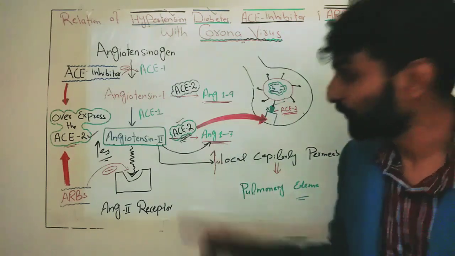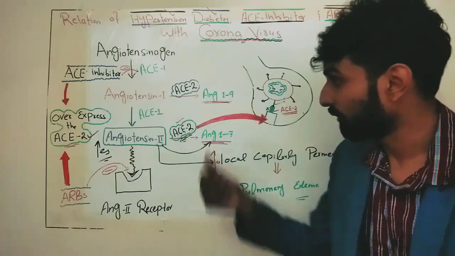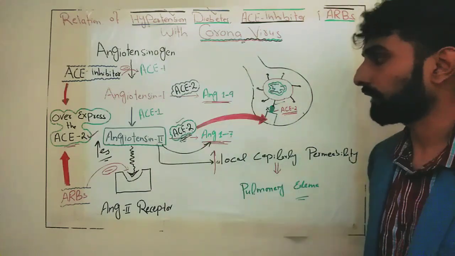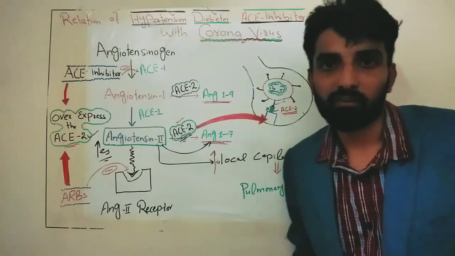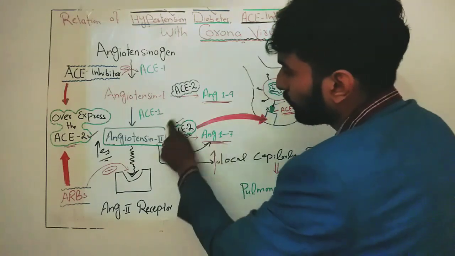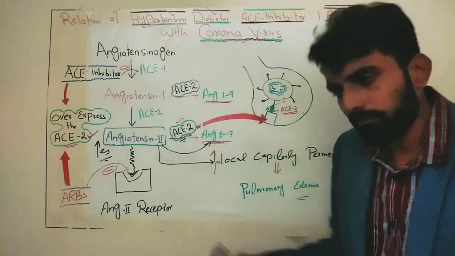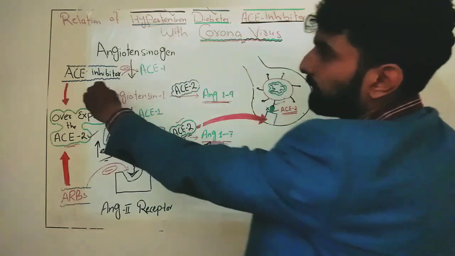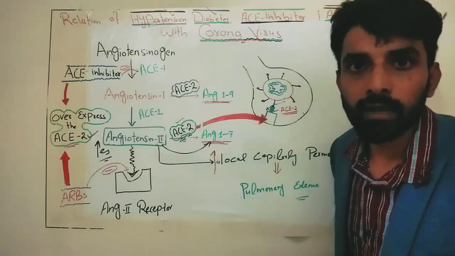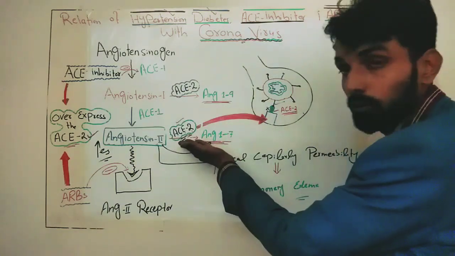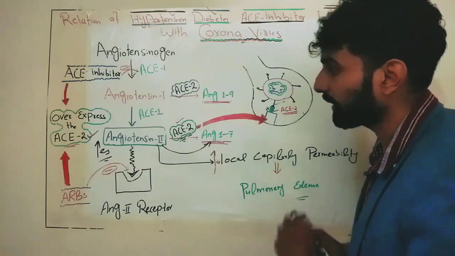So now we need this enzyme. We need this enzyme to convert angiotensin 2 into angiotensin 1 to 7 so that we can stay safe from pulmonary edema and other respiratory related complications. So to obtain this enzyme, what do we do? We should take ACE inhibitor or ARB. If the patient who is taking them for hypertension or diabetes is taking ACE inhibitors or ARBs and is overexpressing the ACE2, it means he is doing right. He is overexpressing the ACE2. We need ACE2 so that angiotensin 2 can convert into angiotensin 1 to 7. So this is concept number 4.